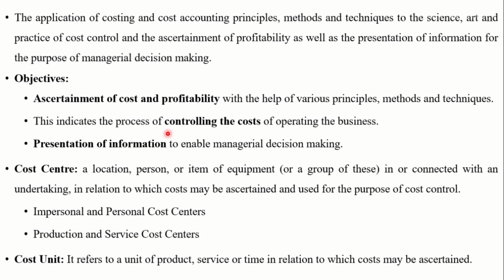All these practices or activities come under controlling the cost. It means planning, which includes budget and standard preparation, then executing the plan, then measuring the actual performance, then comparing actual with plan, then computing the variation between plan and actual, and taking decisions to maintain favorable variations or to remove unfavorable variations. That comes under controlling the cost. This is the most important objective of cost accounting.